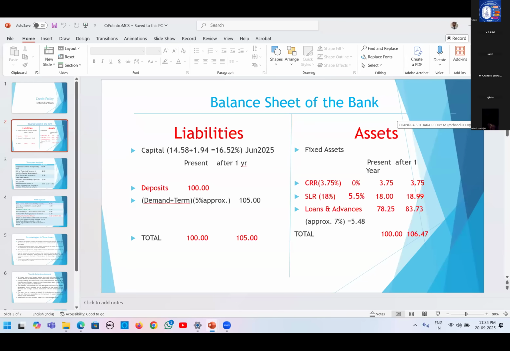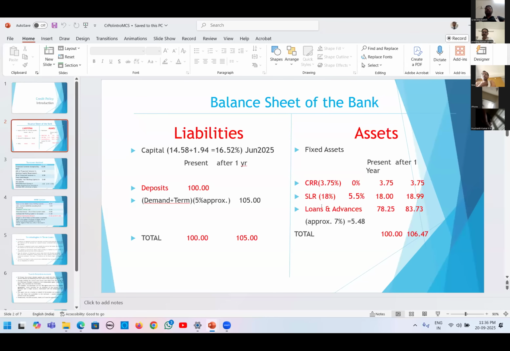Earlier, Reserve Bank used to pay 3% interest. About 20 years ago, Reserve Bank stopped giving interest on CRR balances. That means after 1 year, the 3.75 crores we keep as CRR out of the 100 crores deposit will earn no return. Your 3.75 crores will remain 3.75 crores, right?